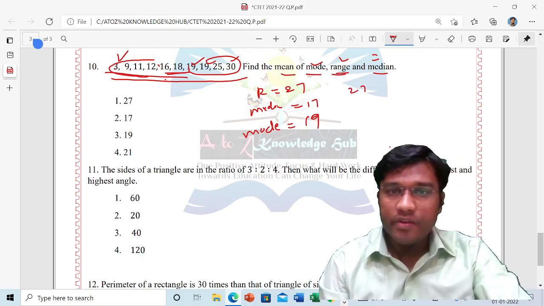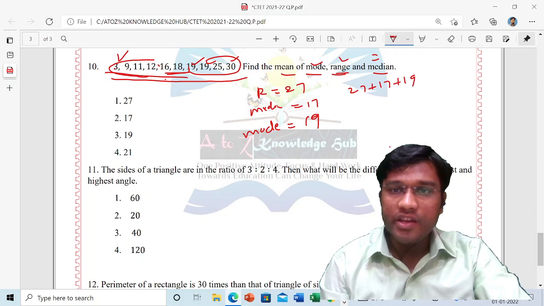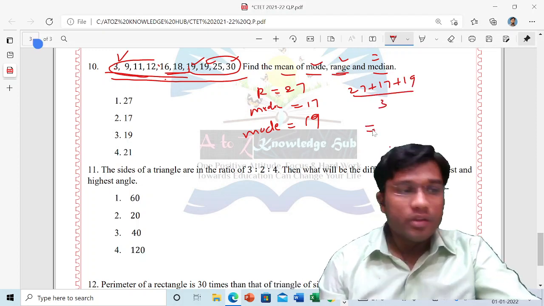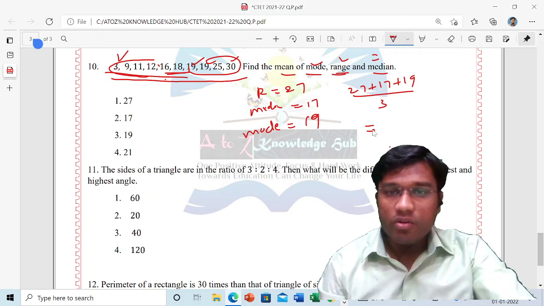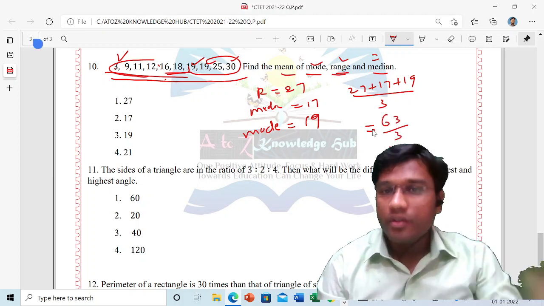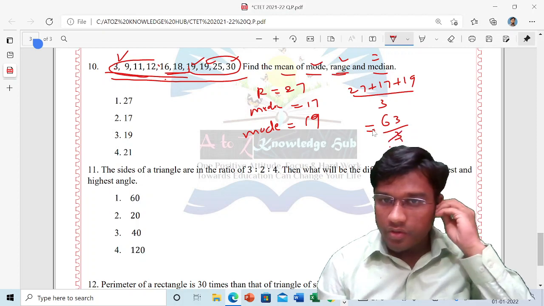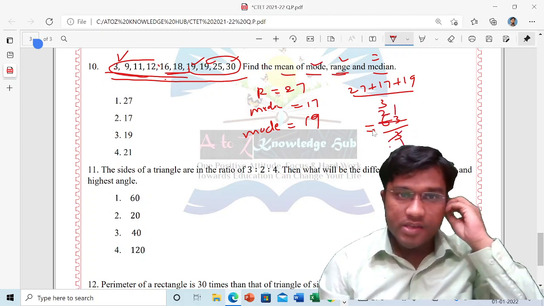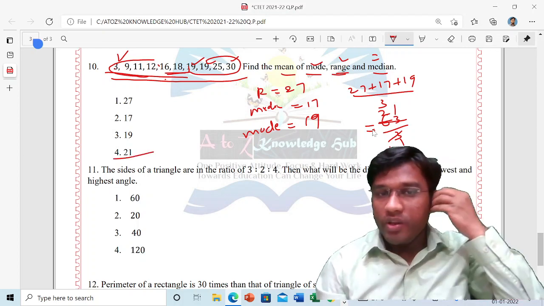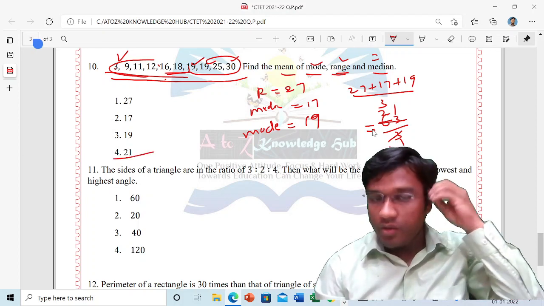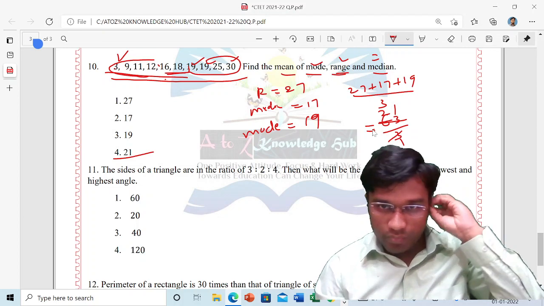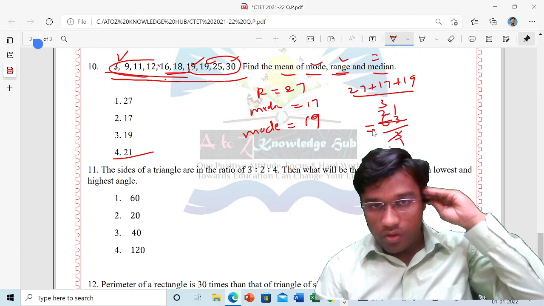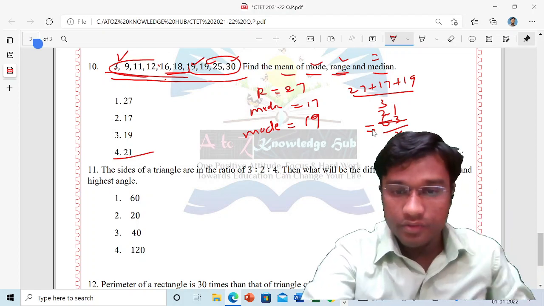So 27 plus 17 plus 19 divided by 3. After adding all these, we get 63 divided by 3. 3 ones are 3, 3 twos are 6, 3 ones are 3. So 21 is the answer. Don't only find the mean of the data; here you have to find the mean of the range, median and mode. For all these three you have to find the mean.